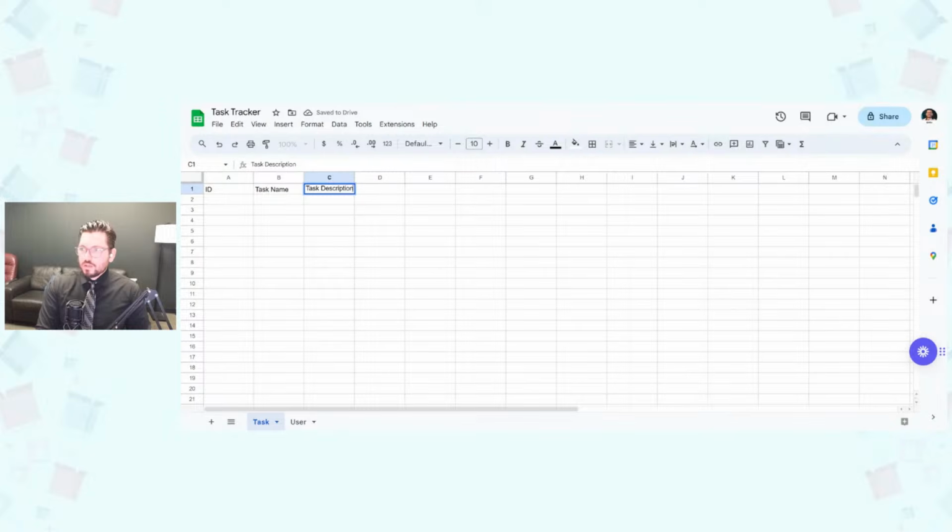Maybe there's more detail that we want within there. And then we also want to have who it was submitted by, and then who it's assigned to. All right, and then we'll have a status, and maybe let's have a column for prioritizing.